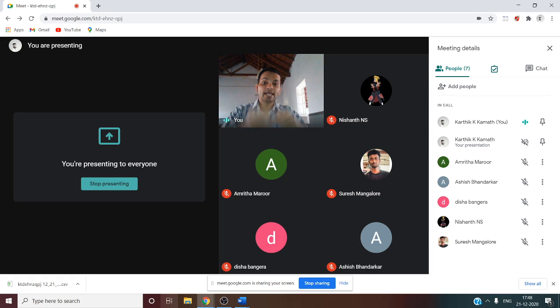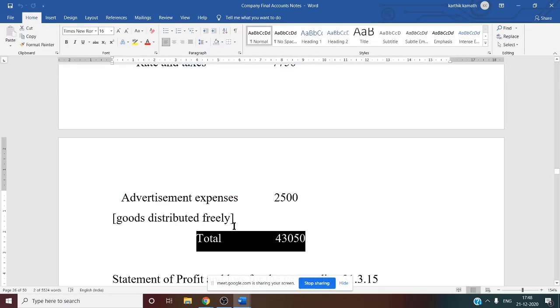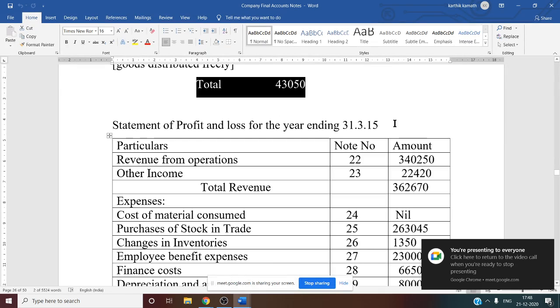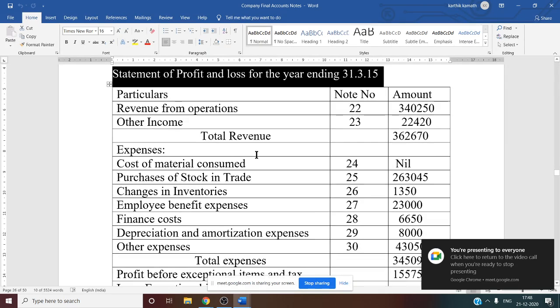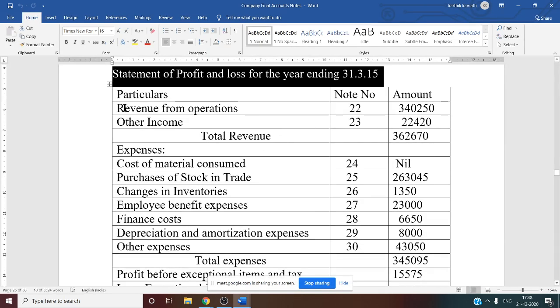So now our next step, immediately after preparing the profit and loss account working notes, is the profit and loss account format, that is nothing but the statement of profit and loss. So we have to prepare the format now. Let us see that format. See this: statement of profit and loss for the year ending 31st March 2015. Here there are three columns: particulars, note number, and amount.